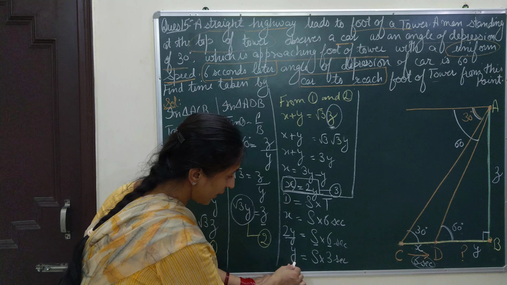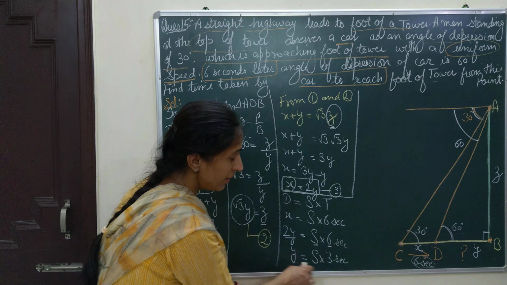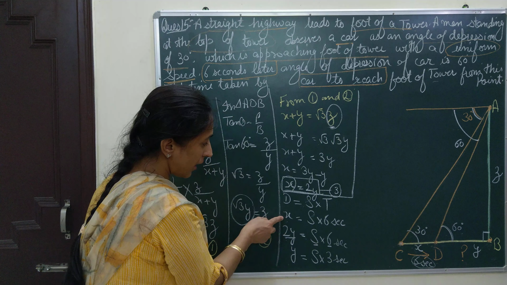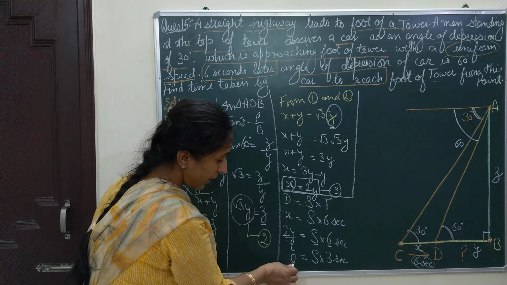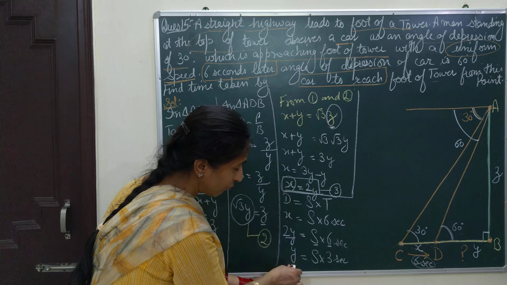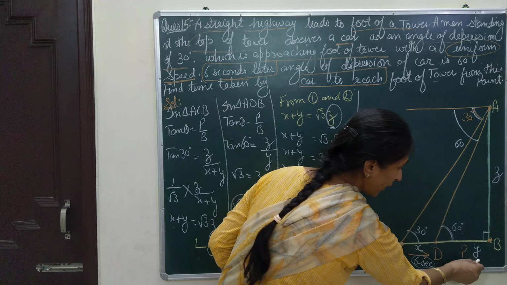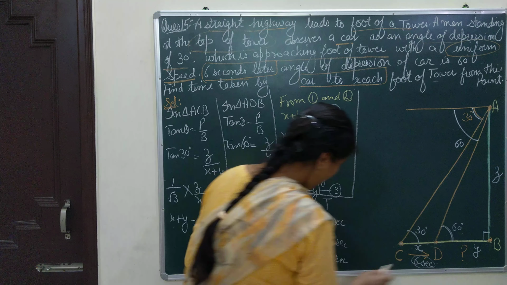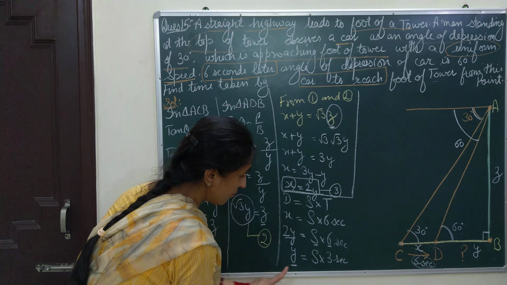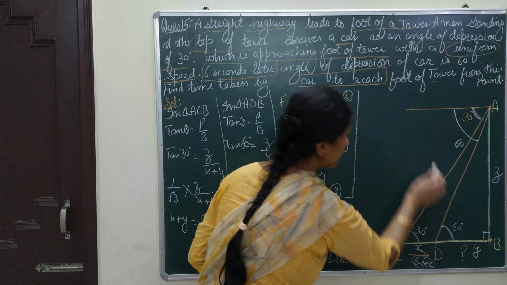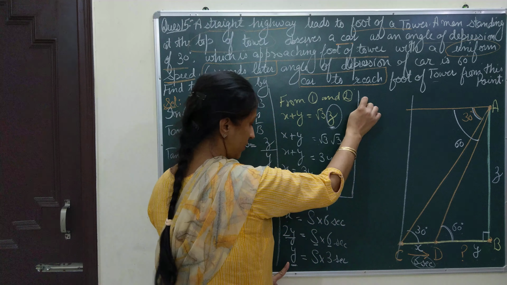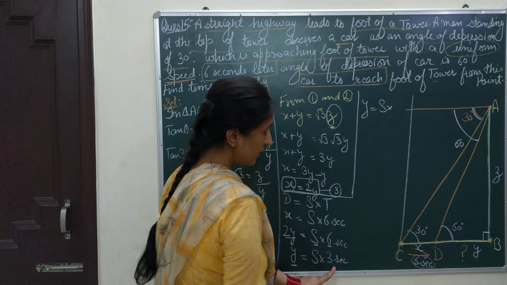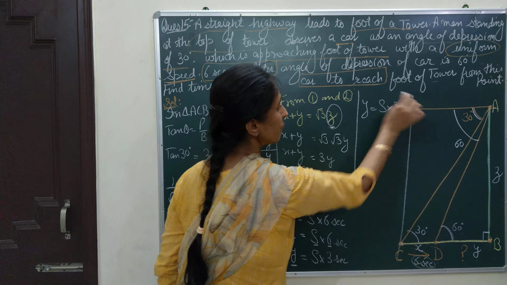Now I have reached from x to y. x was about this distance and y was about this distance. So from x I have started and I have reached the distance y. That was the required distance. I was trying to find how much distance is travelled and how much time it will take. Now I have reached distance y, which was the required distance. If I compare what I have got, y is equal to speed multiplied by 3 seconds.